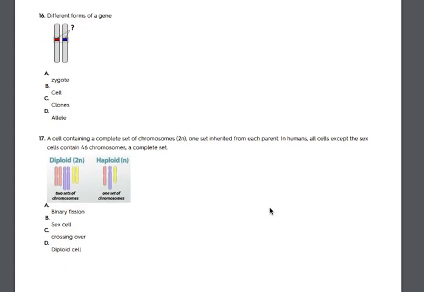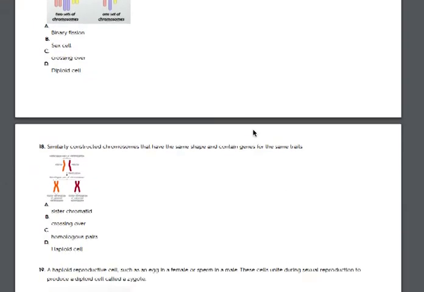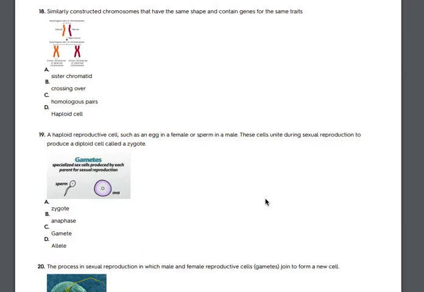16. Different forms of a gene. A. Zygote. B. Cell. C. Clones. D. Allele. 17. A cell containing a complete set of chromosomes. 2N. One set inherited from each parent. In humans, all cells except the sex cells contain 46 chromosomes. A complete set. A. Binary fission. B. Sex cell. C. Crossing over. D. Diploid cell. 18. Similarly constructed chromosomes that have the same shape and contain genes for the same traits. A. Sister chromatid. B. Crossing over. C. Homologous pairs. D. Haploid cell.